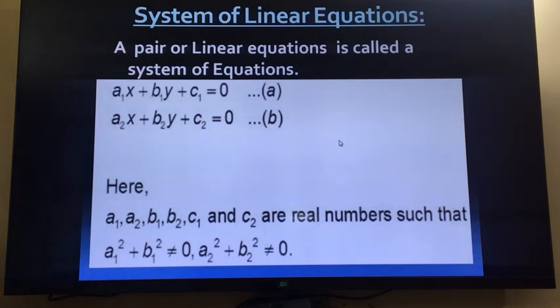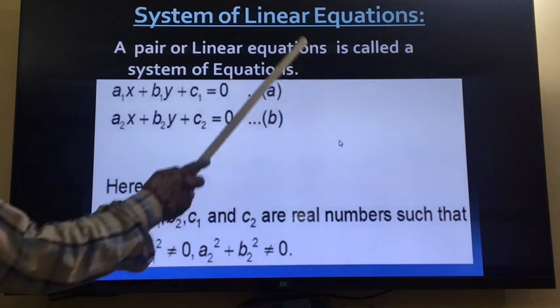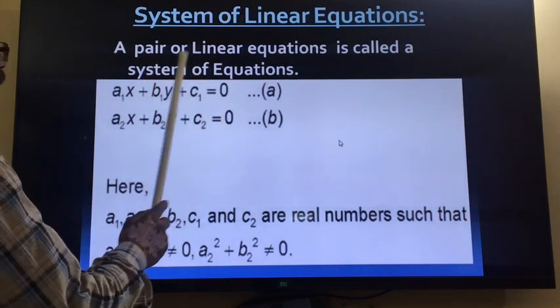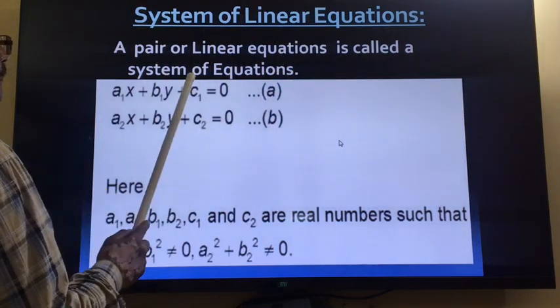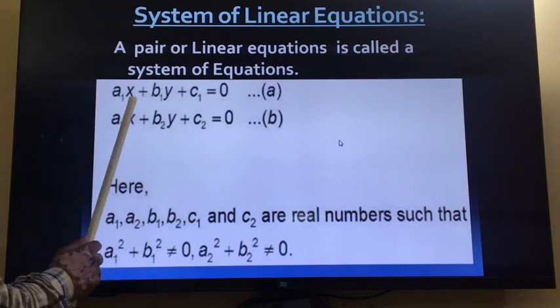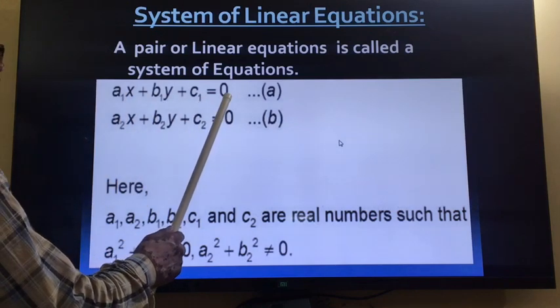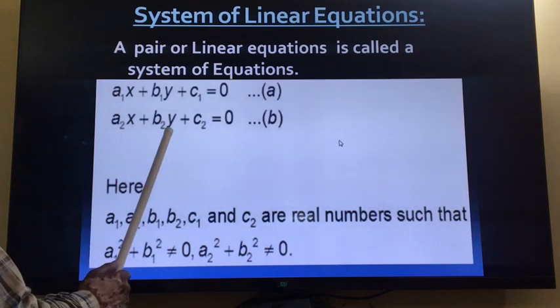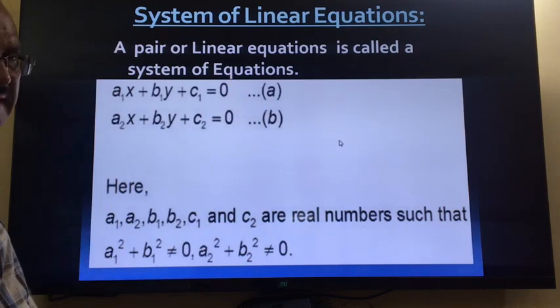Now the next thing which I am going to explain is the system of linear equations. A pair of linear equations is called a system of linear equations. So what is a system of linear equations? A pair of linear equations, two equations, pair means two. a1x plus b1y plus c1 is equal to 0, this is the first equation. a2x plus b2y plus c2 is equal to 0, this is the second equation.